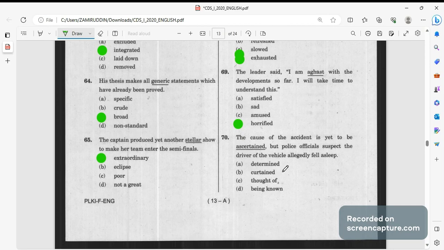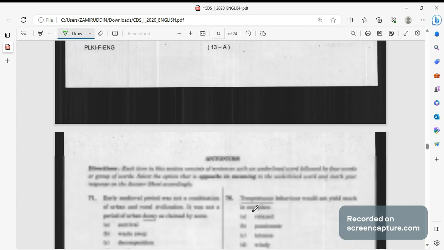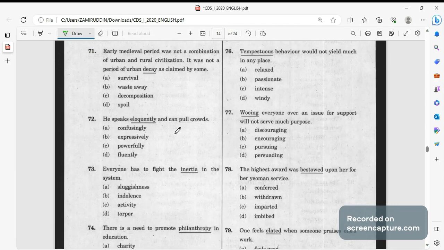The cause of the accident is yet to be ascertained, determined. Ascertain का synonym होता है determine. Antonym if we see, antonyms are the words which are opposite, they have opposite meanings.